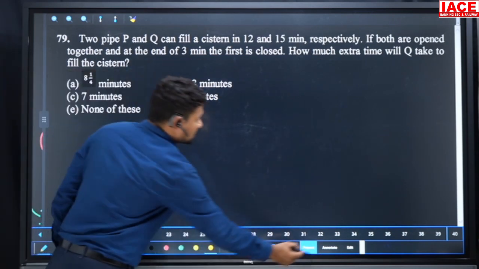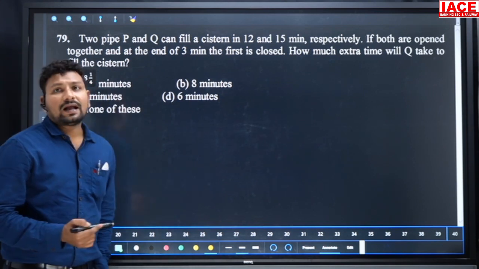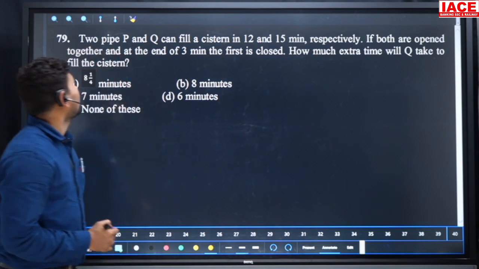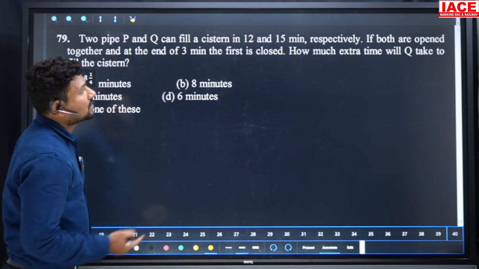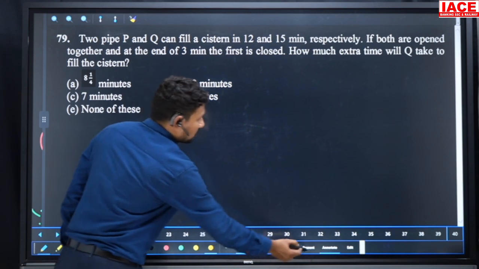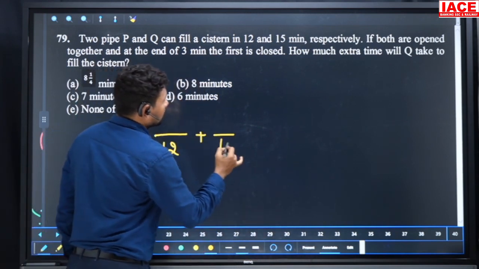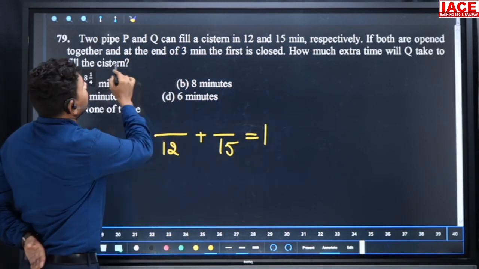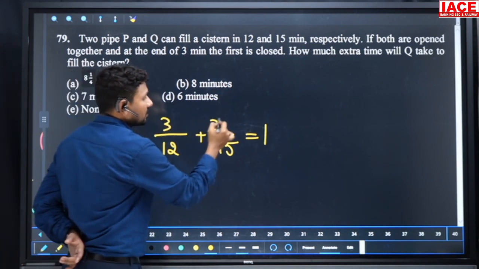Next, two pipes P and Q can fill a cistern in 12 and 15 minutes respectively. If both are opened together and at the end of 3 minutes the first is closed, how much extra time will Q take to fill the cistern? So here the first will fill in 12 and the second will fill in 15. They both take a full time. After the end of 3 minutes, the first is closed. That means the first is working for 3 minutes, the second works over the total time.